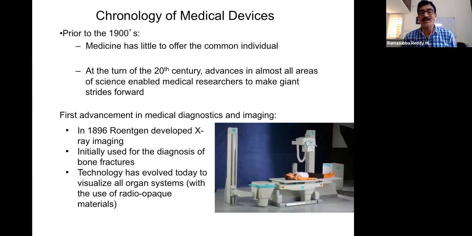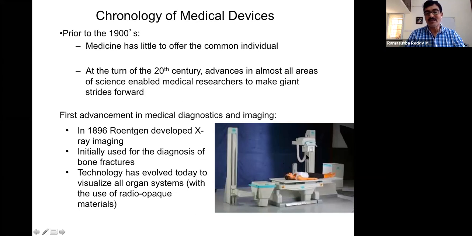Now quickly we'll rush through, maybe only 10 minutes time is there. The imaging systems, as you have seen, all of you are familiar, I think, with the X-ray machine. So there's Röntgen in 1896. He accidentally found out some reaction on a film which was placed under a table, and that is due to some high energy waves. So that he called X-rays.